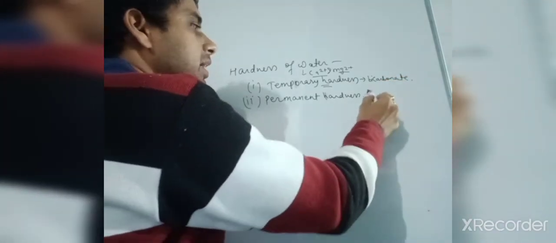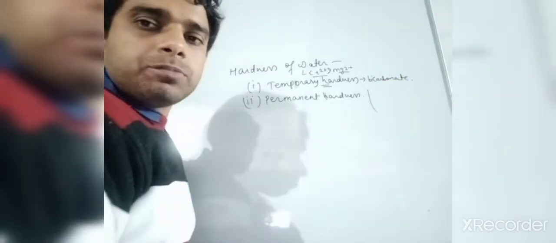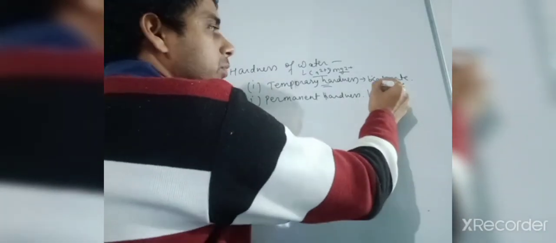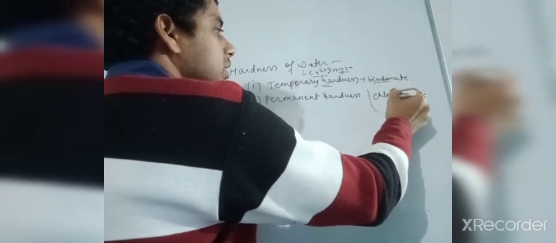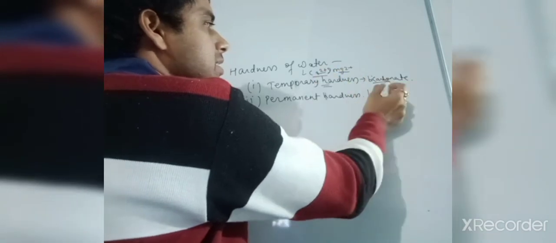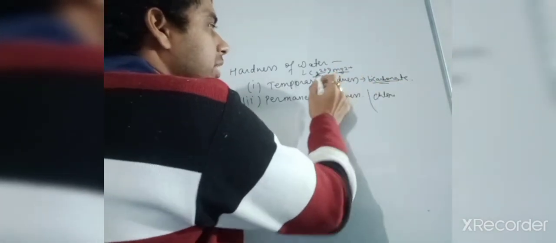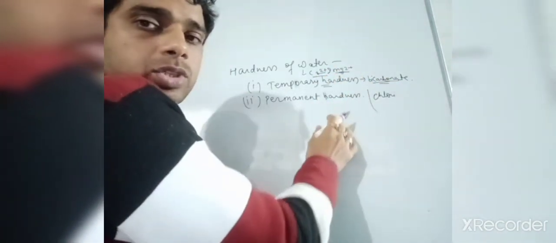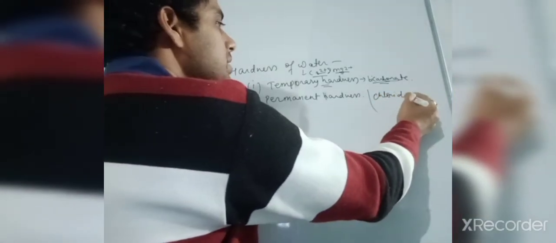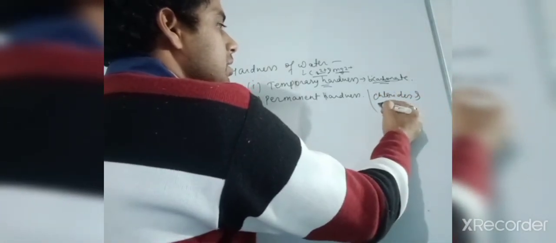But in permanent hardness we will talk about chlorides and sulfates, not bicarbonate.